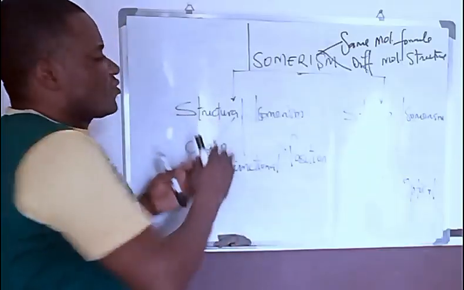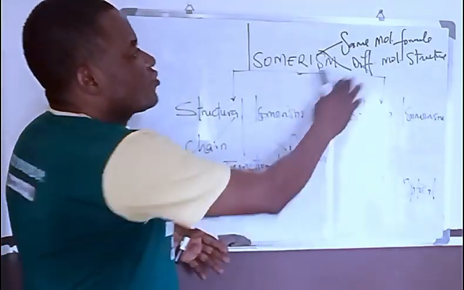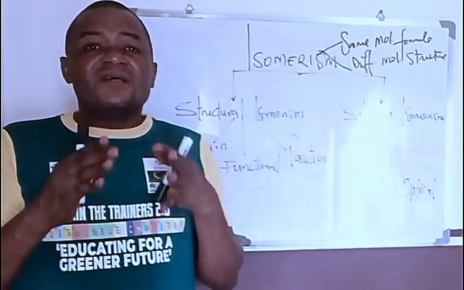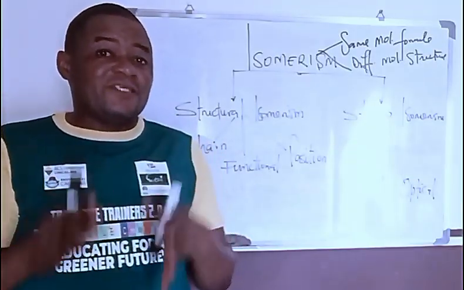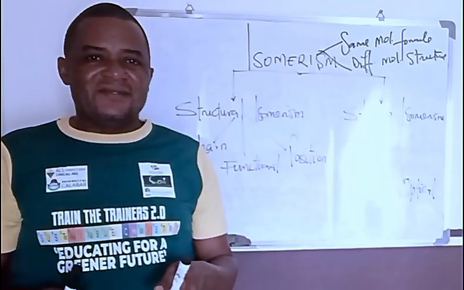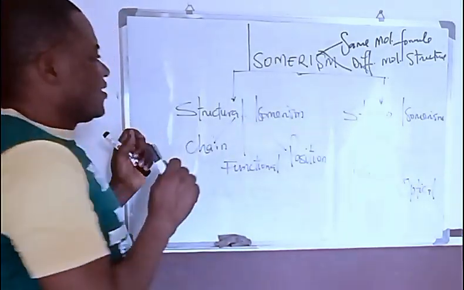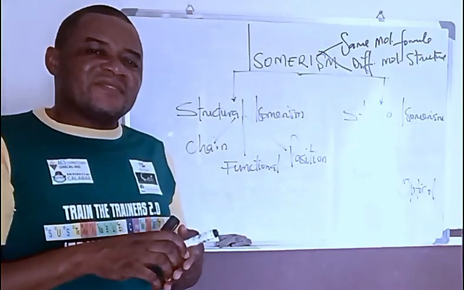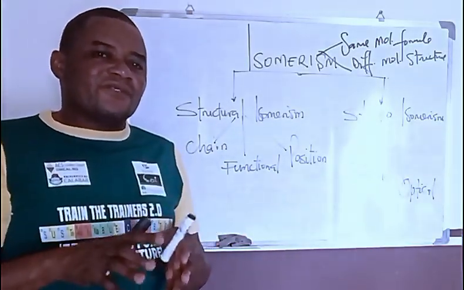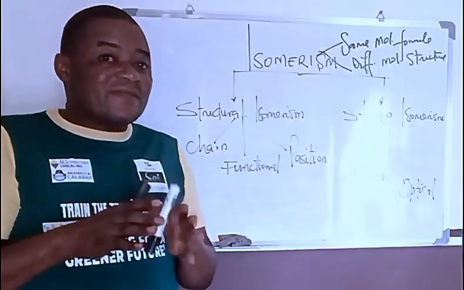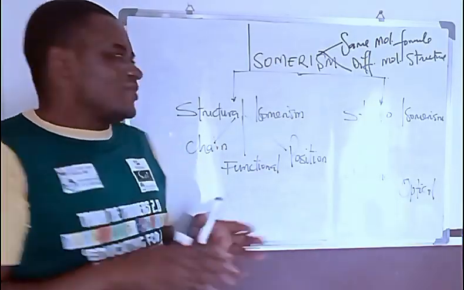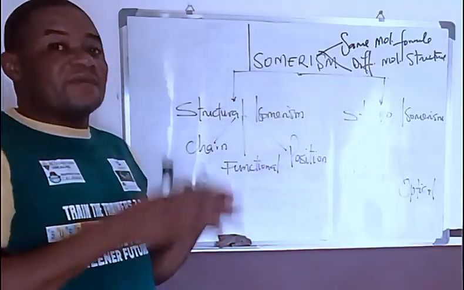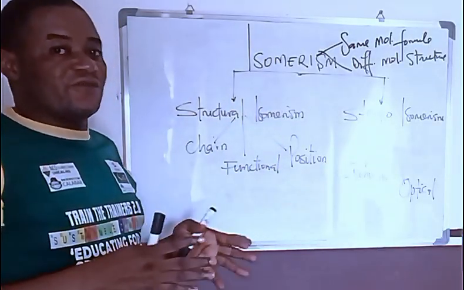It is the same thing for structural isomerism, except that the structural formula is being defined on the basis of the arrangements of the carbon atoms in the chain. That is just it. Because structural isomerism deals basically with the arrangement of carbon atoms in the structure, in the chain. That is just what defines structural isomerism. It makes it a little bit different from its parent isomerism definition.